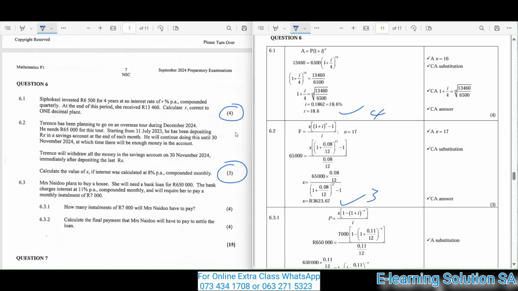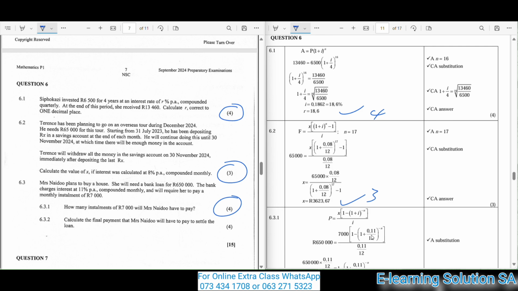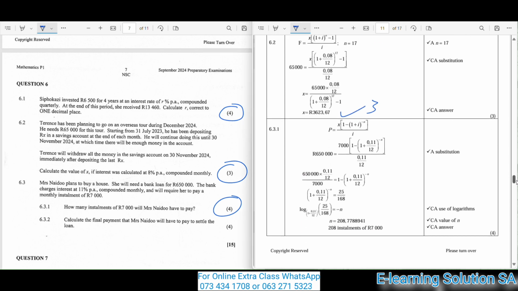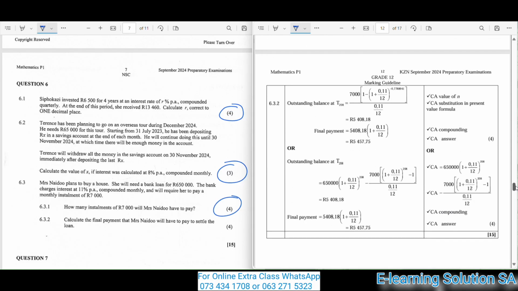6.3.1, you were awarded 4 marks for answering this that you are seeing on your screen right now. So this is how your final answer in 6.3.1 will be, for 4 marks. Okay, so 6.3.2, the question is as follows: calculate the final payment that Mrs. Naidu will have to pay to settle the loan. So for 4 marks. So this is how your answer will be presented. It's either you do it using this method, or you use this other method, which will give you the very same answer. Okay guys, 15 marks for that.